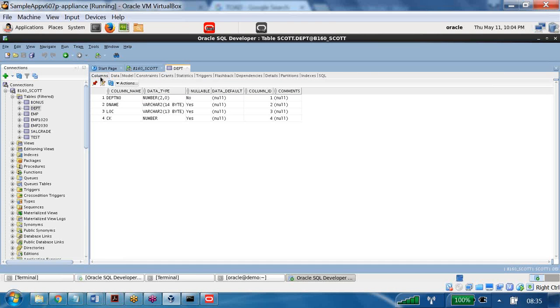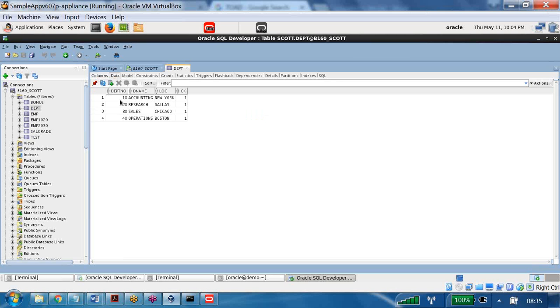It is giving information about what columns are available in the DPT, what the data types are, whether it is nullable or not, and what the column ID is, that means the sorting order. Those things will be available. Now data. The data is available here. This is the data that we have.